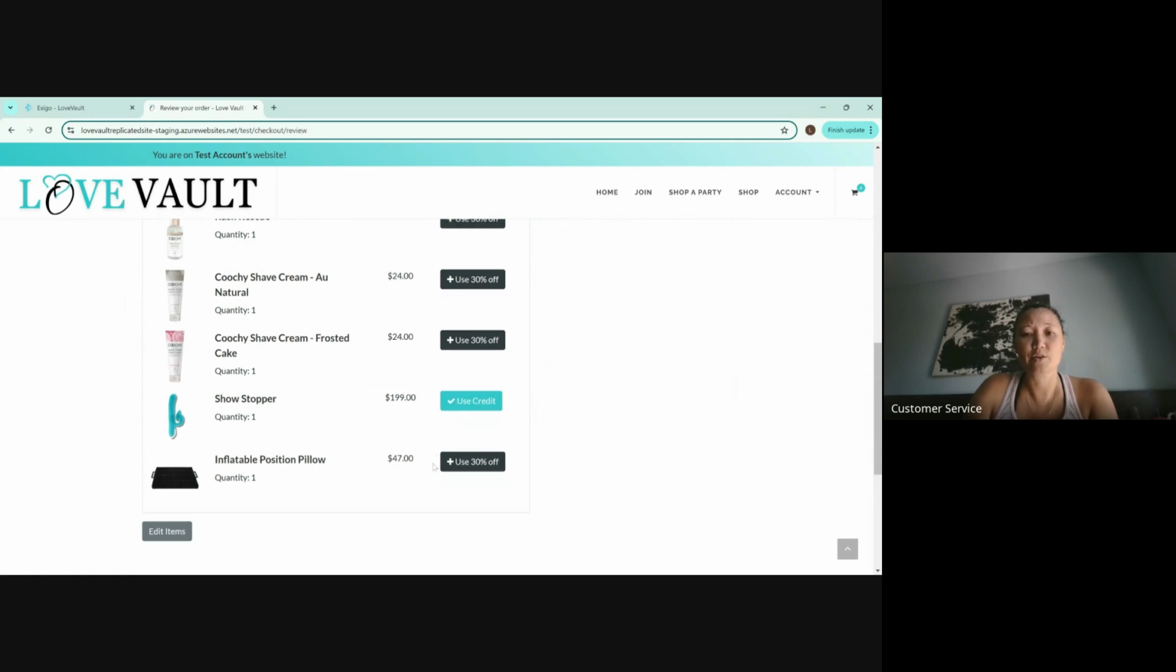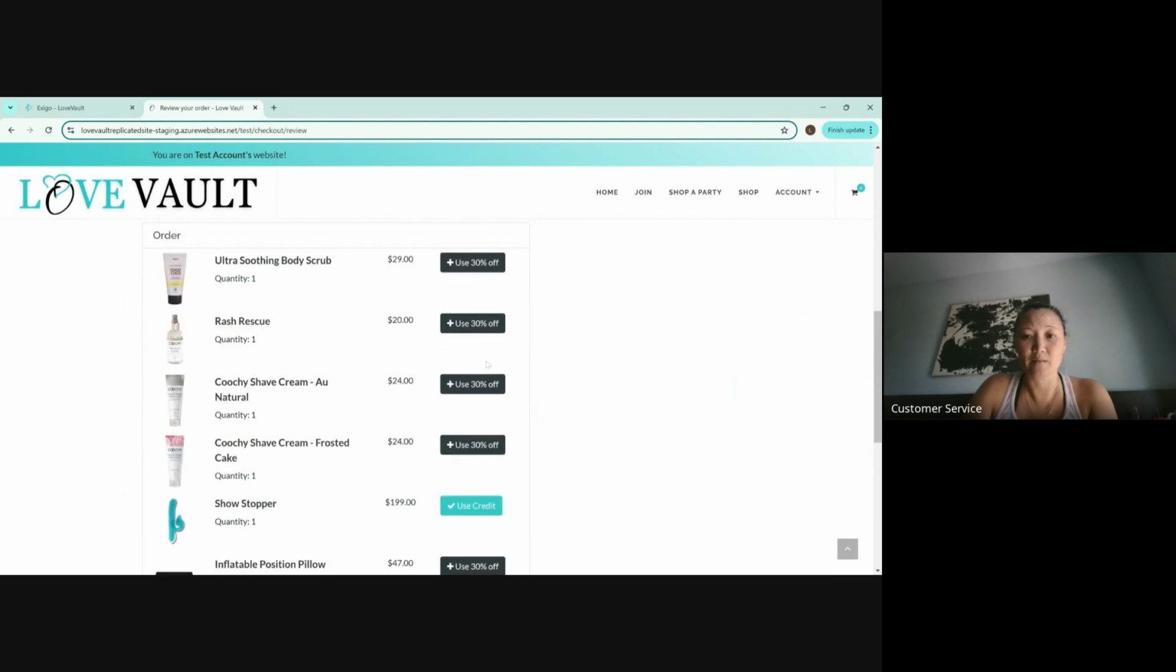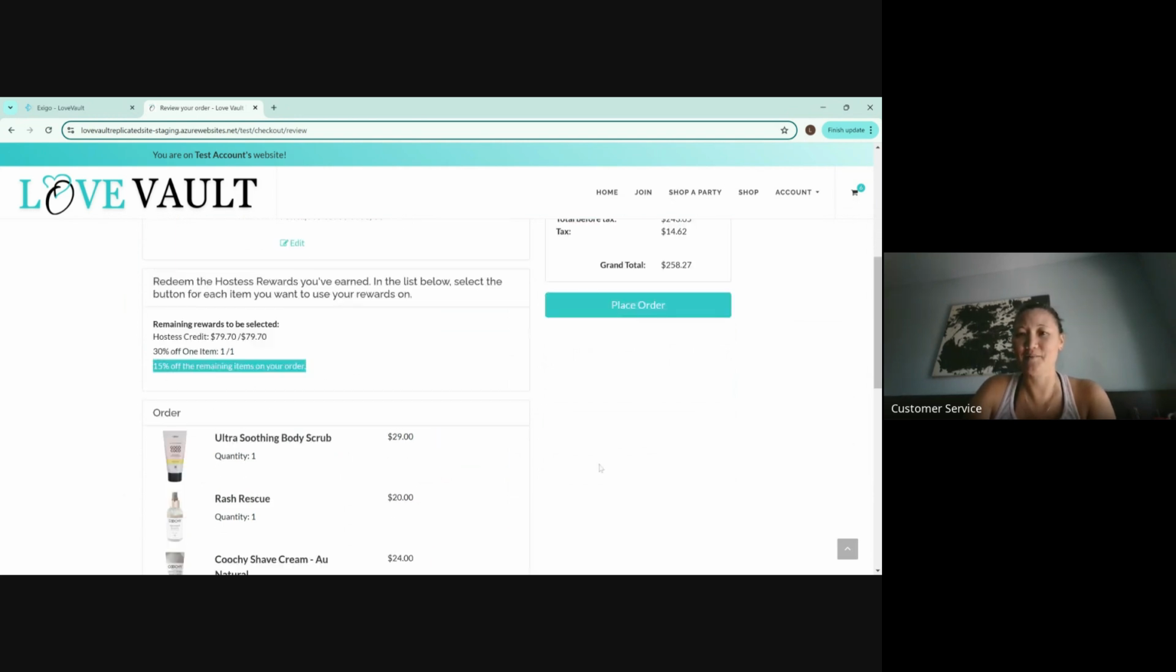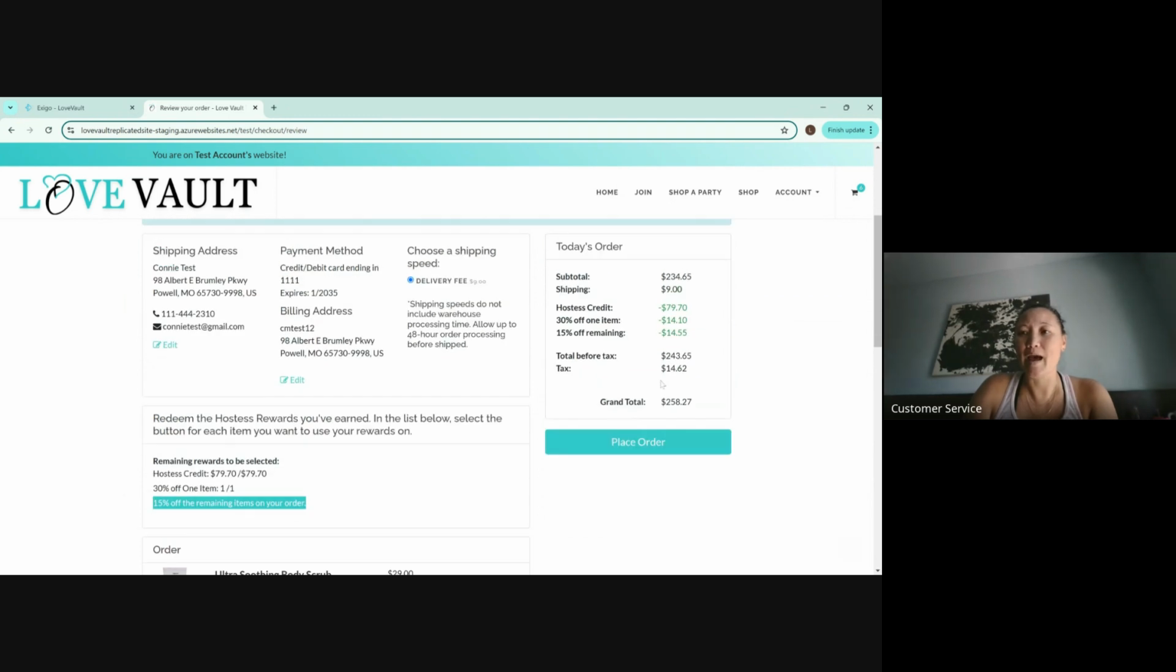And then she wants to use her 30% off item on one of these items. You're going to hit use the 30% off here. What happens is that you'll see it applied the hostess credit. It gave her one item at 30% off, and the rest of all the items are at 15% off. You don't have to do any calculations whatsoever. How amazing is that?